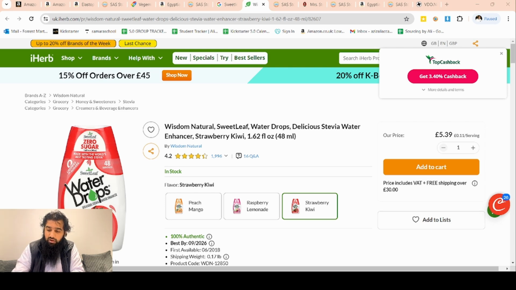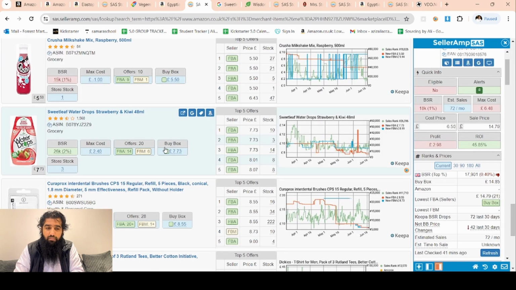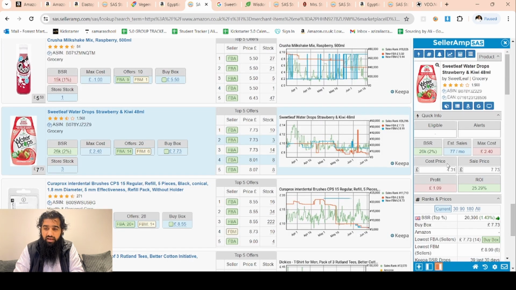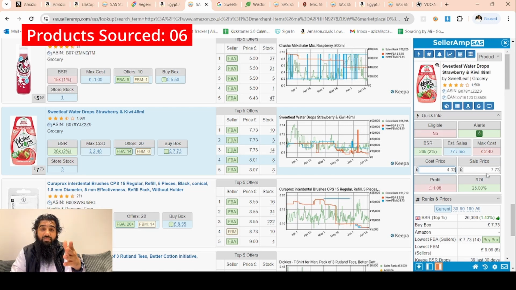And I know I would be able to get a 20% discount, so 539 times 0.8, that's 431. Let's round it to 432. If we buy it for 432, I think I looked at this one before, we have 25% return on investment. That's a great product.